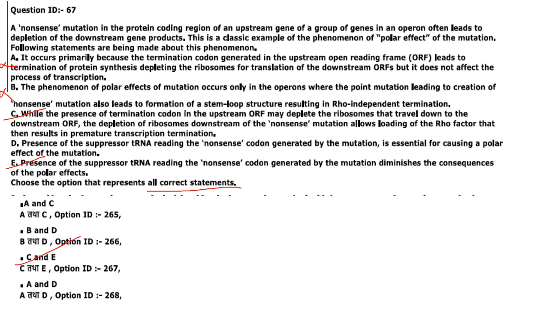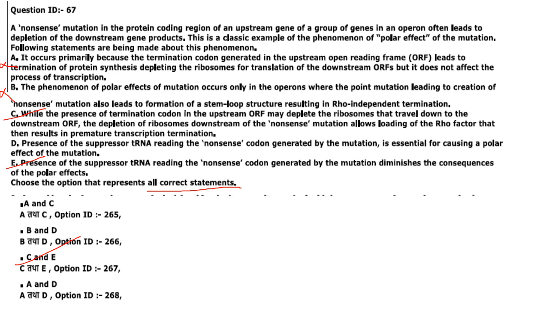It does affect the process of transcription. So option A is not correct. The phenomenon of polar effect of mutation occurs only in operons where the point mutation leading to creation of nonsense mutation also leads to formation of a stem loop structure resulting in rho independent termination. It is not rho independent termination, it is rho dependent termination. So B is also not correct.